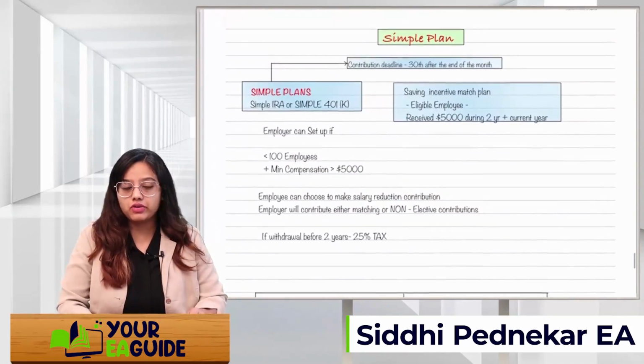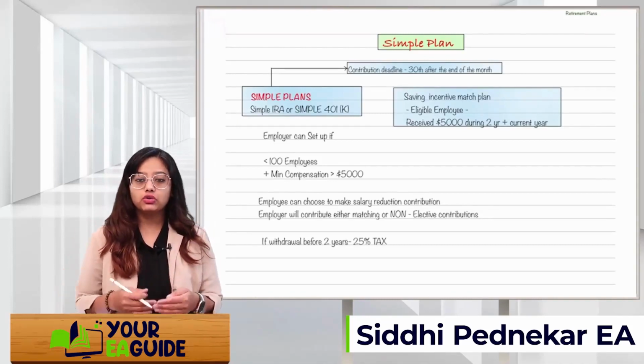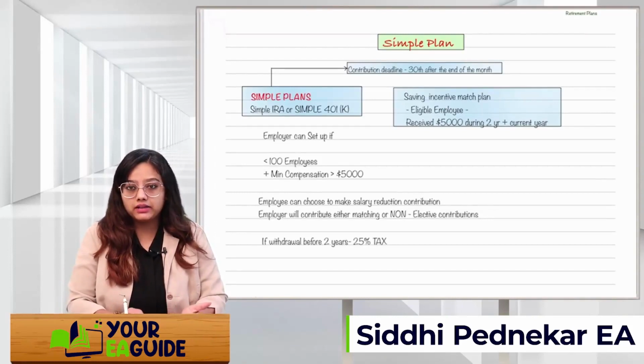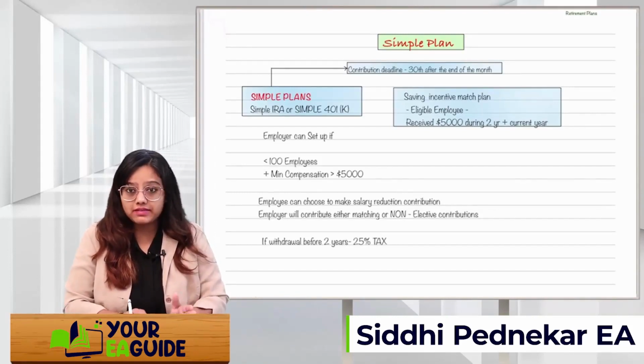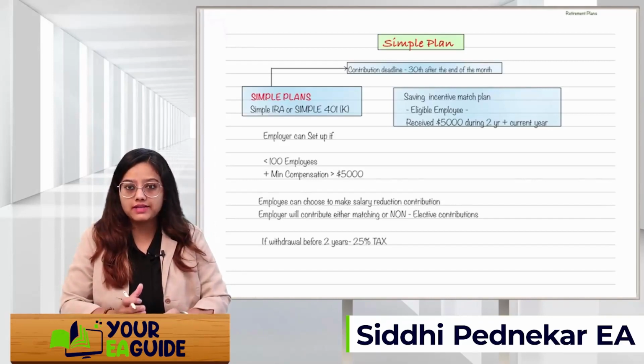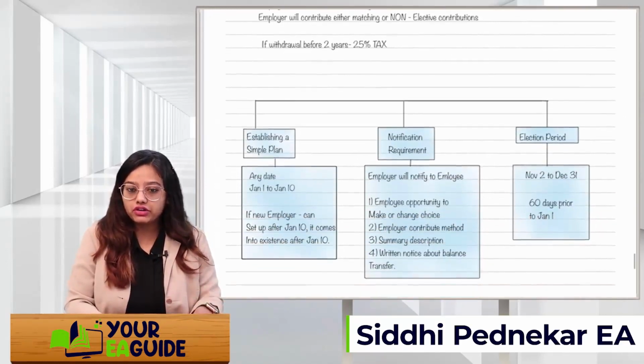Okay, simple 401k plan. The contribution deadline is 30 days after the end of each month. Each month you can contribute. If you have done the practical, then you have seen that there are some deductions from the wages and salaries paid to the employees. So the employer will deduct the amount for the simple plan or 401k plan from their wages, and it has to be deposited to the financial institution.